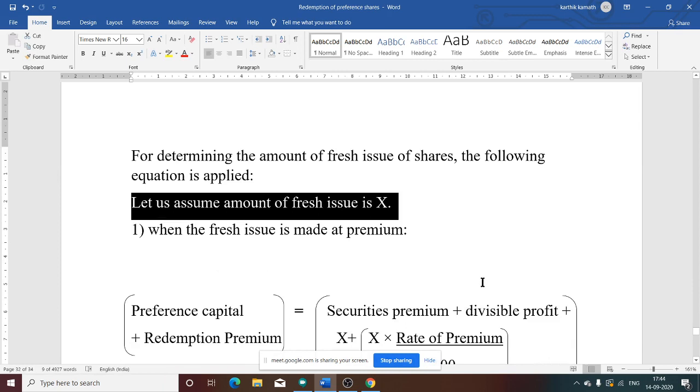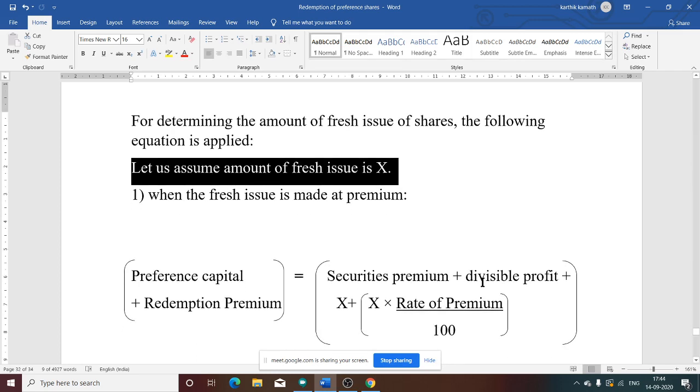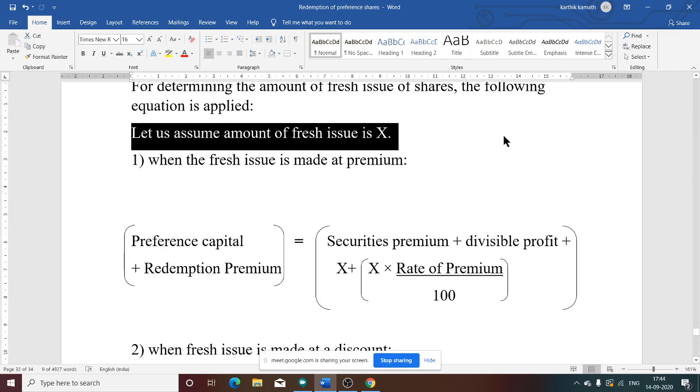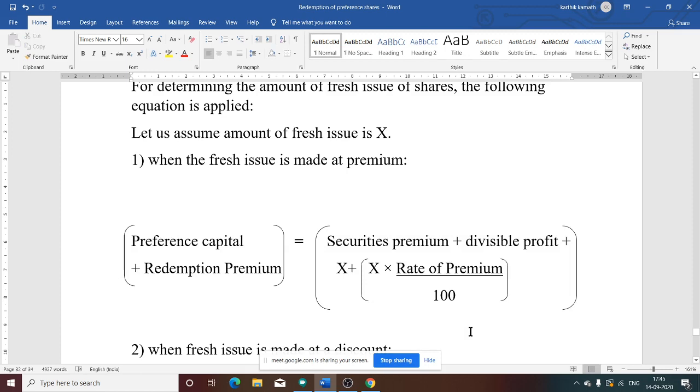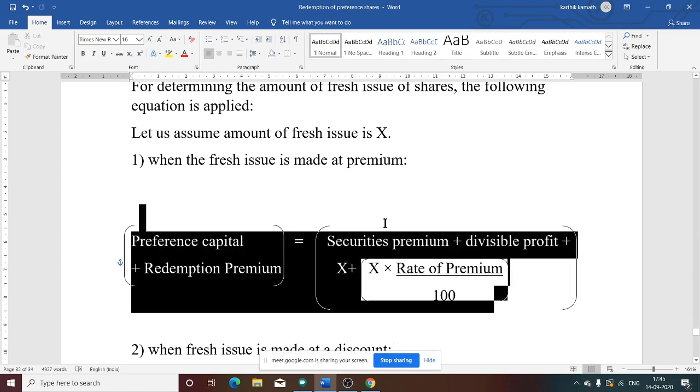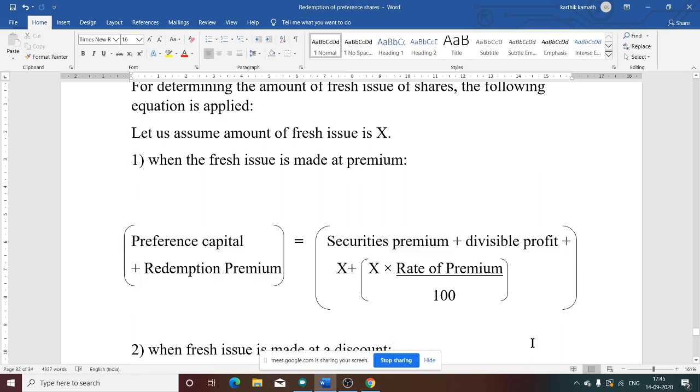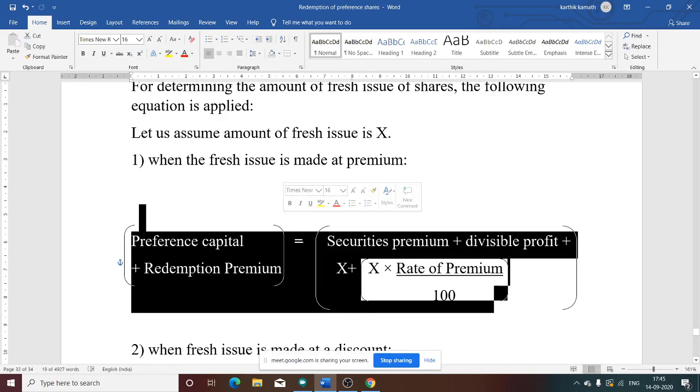Preference share capital plus redemption premium is equal to securities premium plus divisible profit plus x plus, in the bracket, x into rate of premium divided by 100. This formula is for premium.